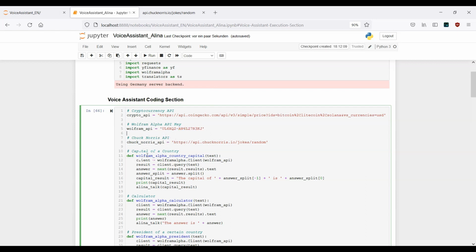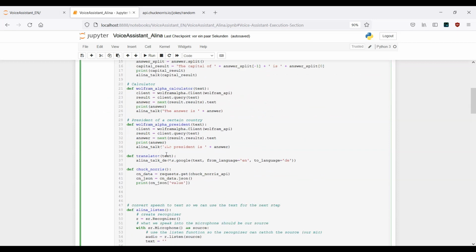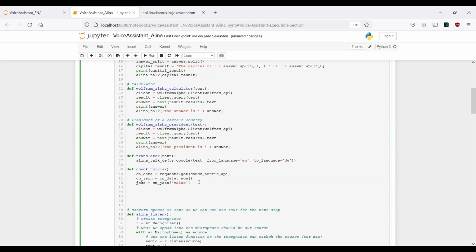All right, so now we can make use of the Chuck Norris API. We can just leave it like it is here. What we also want to do now is use the joke variable, the final joke.